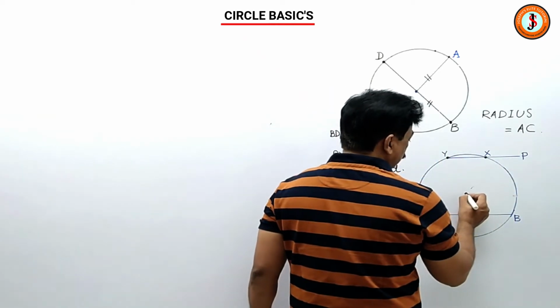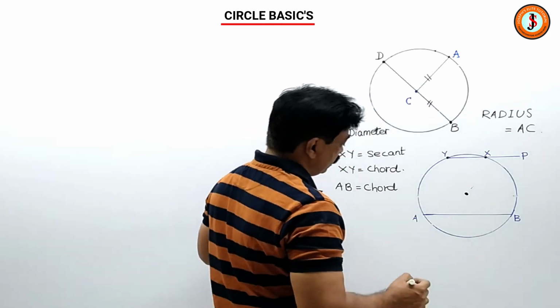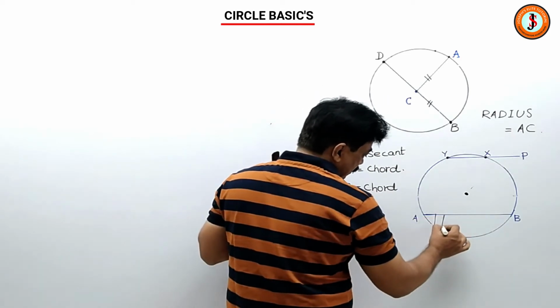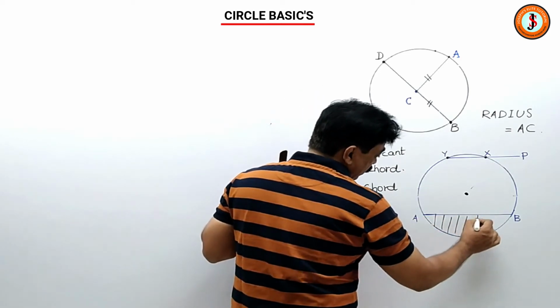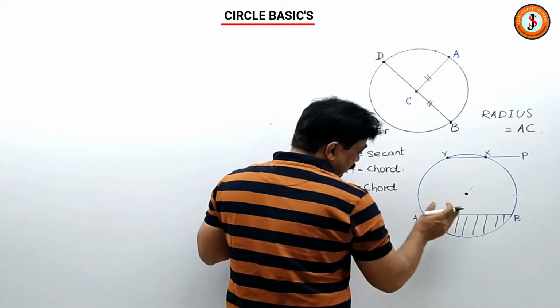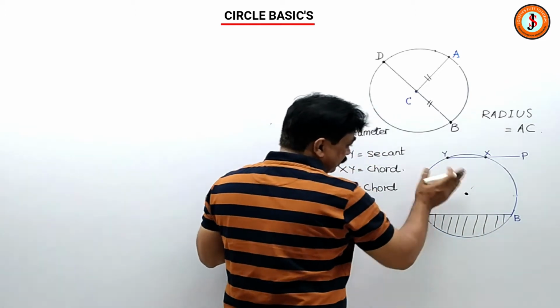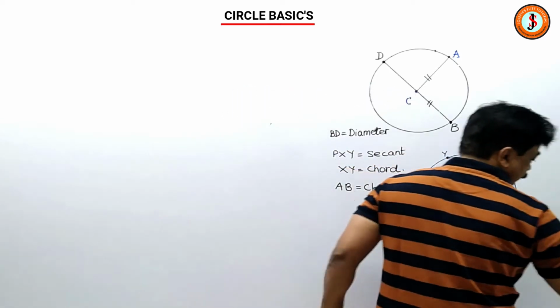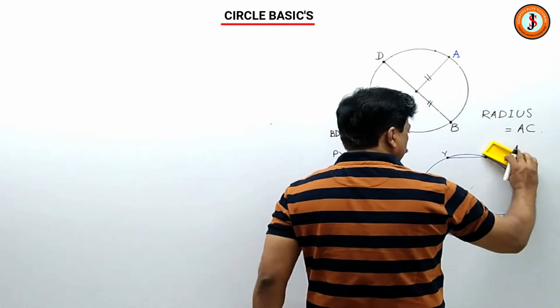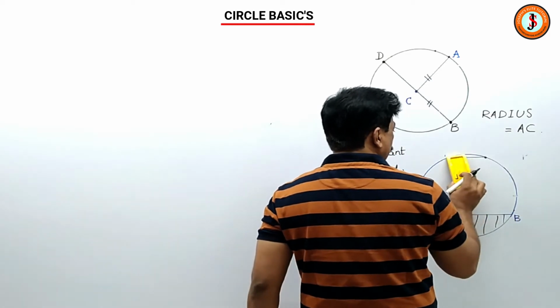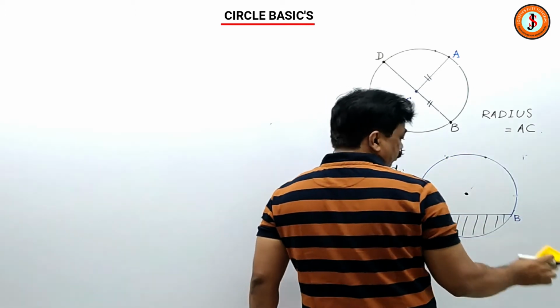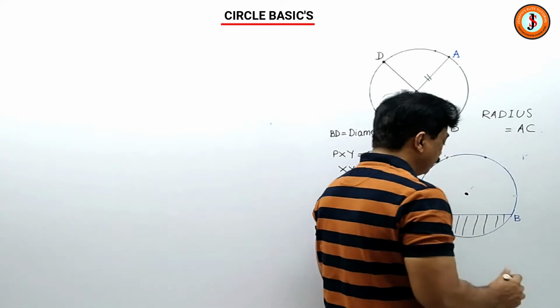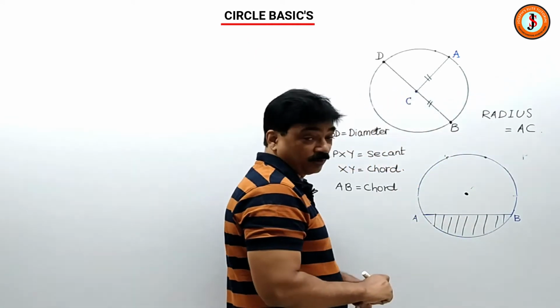A few more things you should understand. When you have the chord, then the chord will divide the circle into 2 parts. I am removing this also. So we don't have this. Now the chord will divide the circle into 2 parts.